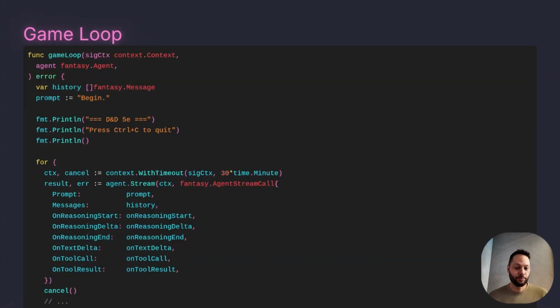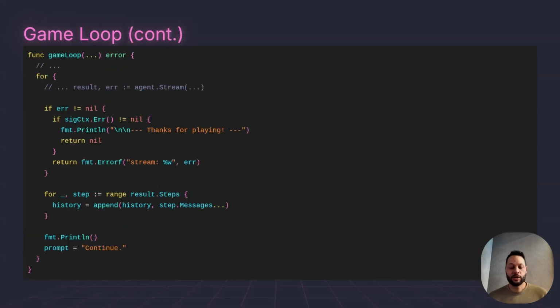So here's what the game loop looks like. We have to keep track of history because LLMs don't actually keep track of history themselves. We've got to keep track of it ourselves. The fantasy library doesn't do it either. So we create an array called history, and this is where we're going to keep all of the messages in our conversation. And then every time we call the model, we use the stream method, and then we send an agent stream call. And that's going to contain our prompt, any history, and then any callbacks that we define. And we will show those callbacks a little bit later. Continuing along, we check for any Ctrl+Cs. Otherwise, we continue, accumulate messages in our history array, and then continue with the game.